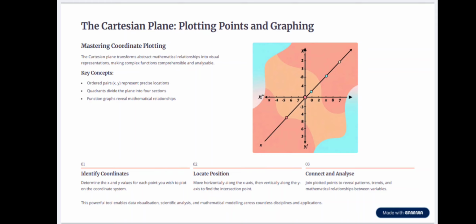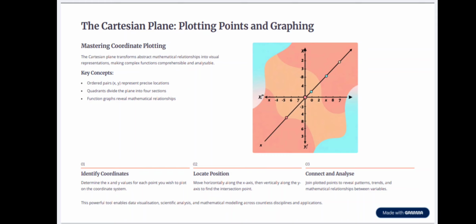Key concepts: ordered pairs (x, y) represent the precise location. Quadrants divide the plane into four sections. Function graphs reveal mathematical relationships. First, identify coordinates. Determine the x and y values for each point you wish to plot on the coordinate system. Second, locate position. Move horizontally along the x-axis, then vertically along the y-axis to find the intersection point.